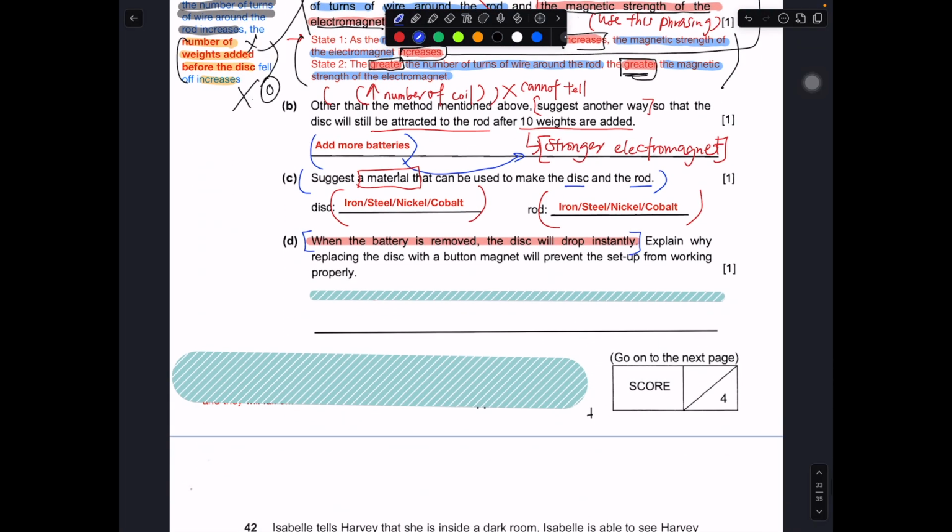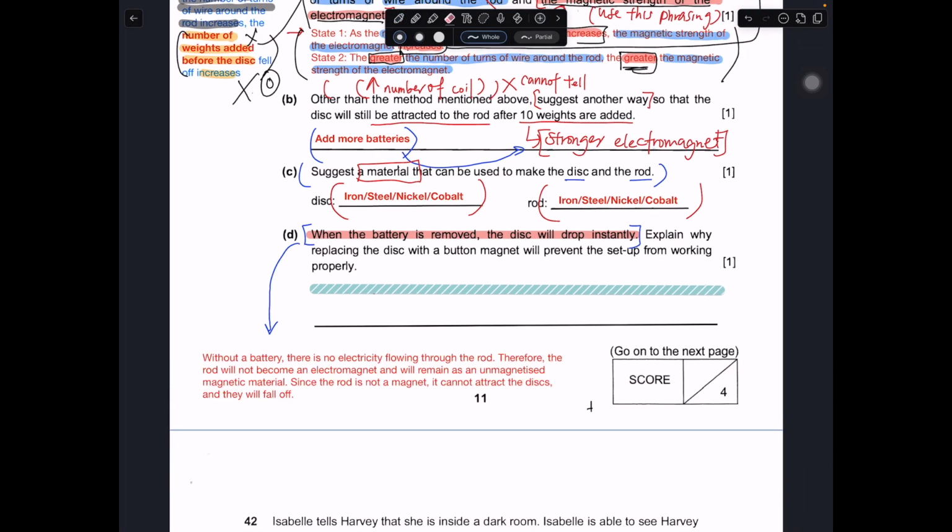Let me put it in the form of a written explanation. Without the battery, there's no electricity flowing through, therefore the rod will not become an electromagnet and remains as an unmagnetized magnetic material. Since the rod is not a magnet, it cannot attract the disc, and the disc will just fall. In this case, if you replace the disc with a button magnet, the rod, with no battery, will just become a magnetic material.